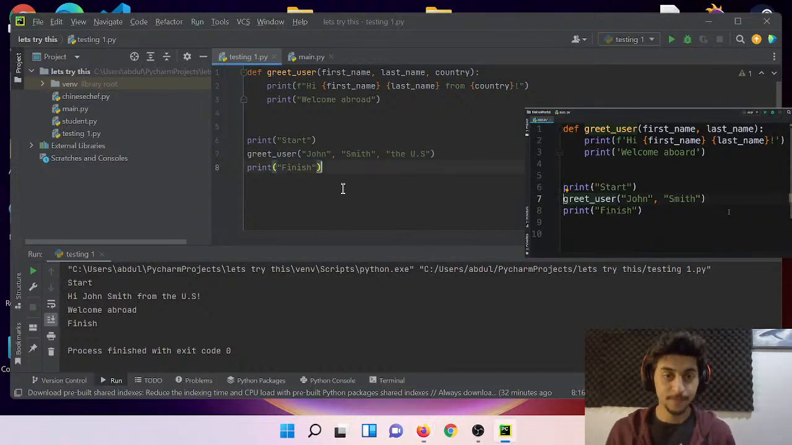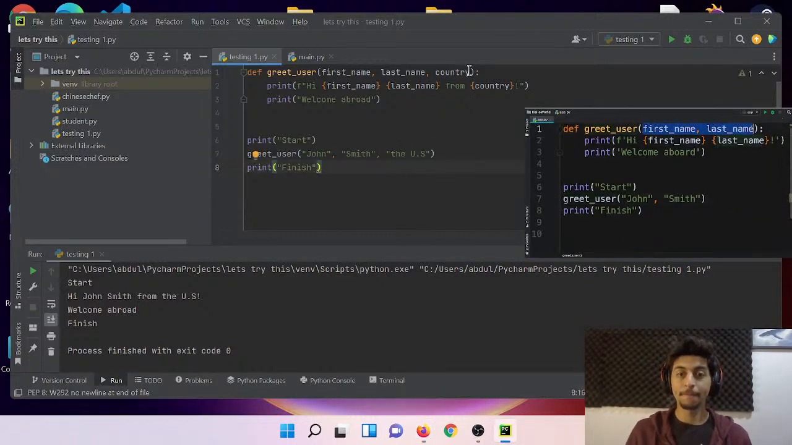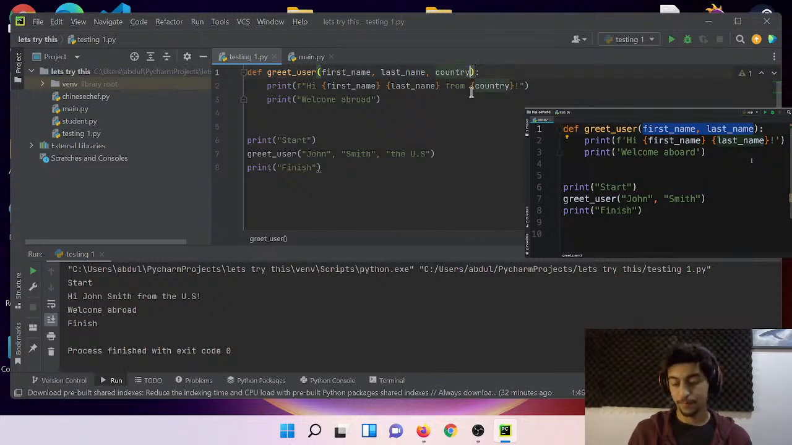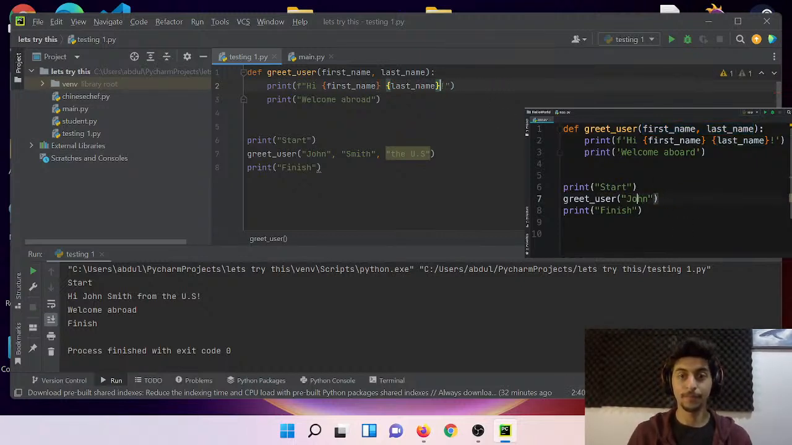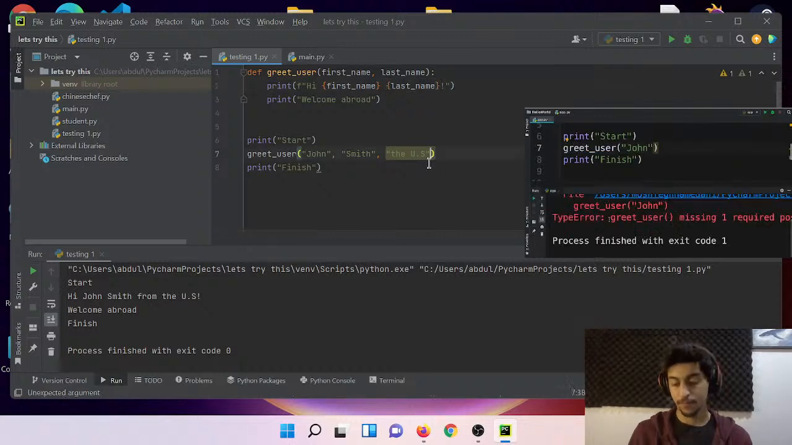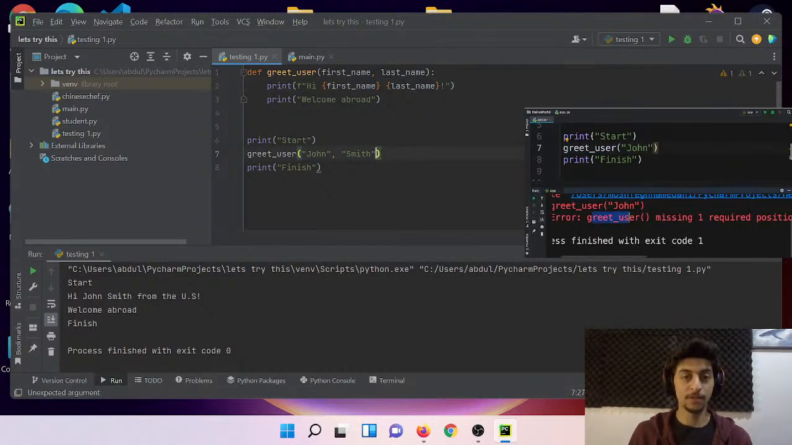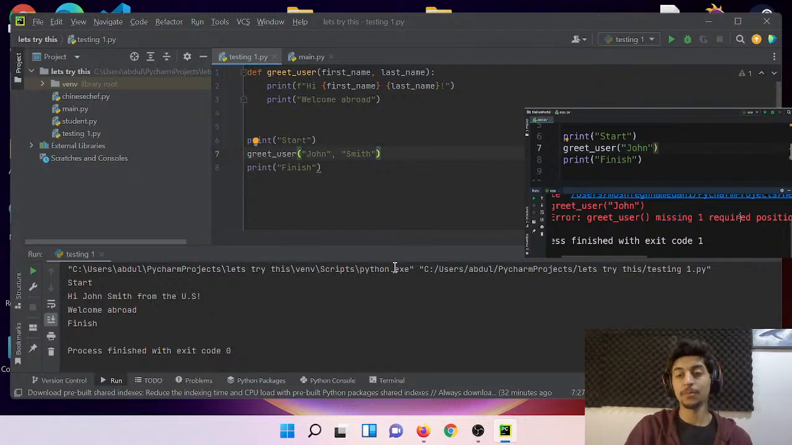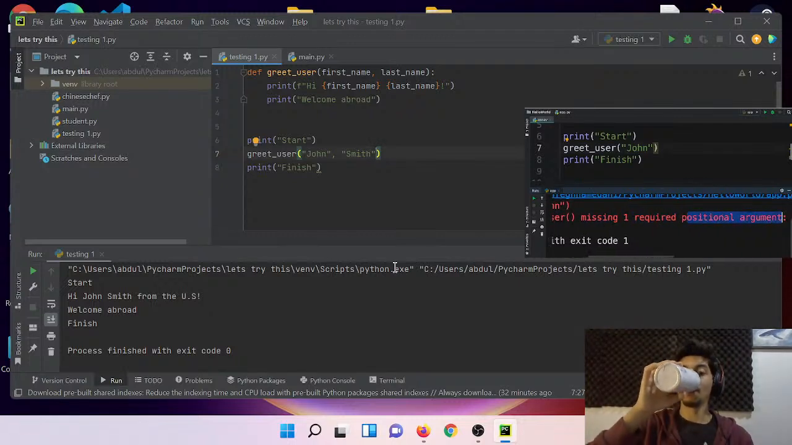In the last tutorial, you learned that whenever we define parameters for our functions, we should always supply values. Otherwise, we'll get an error. Let's look at that error one more time. So I'm going to delete the second argument and only pass John. Run our program. We get this message: greet user, missing 1 required positional argument.